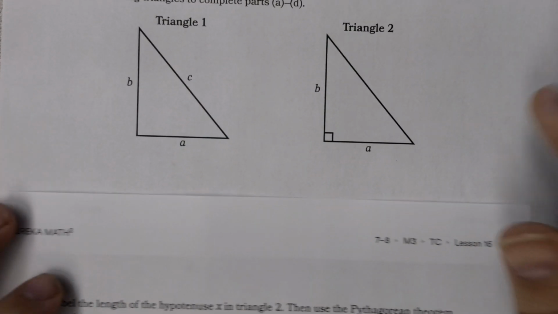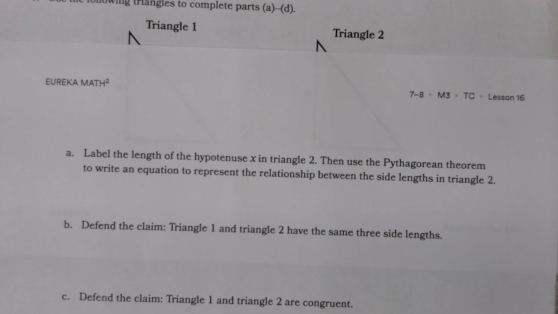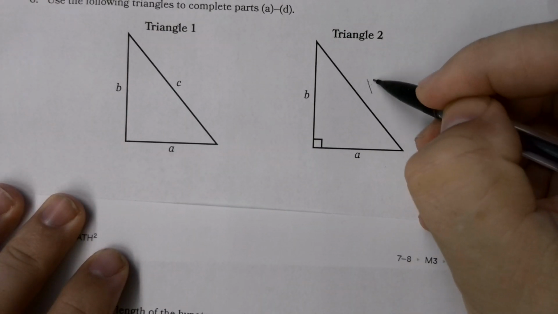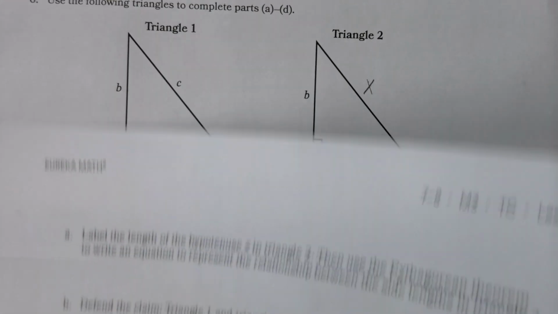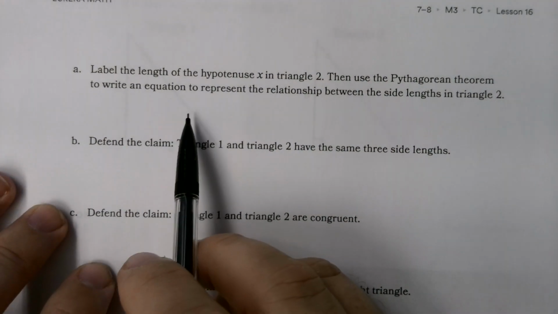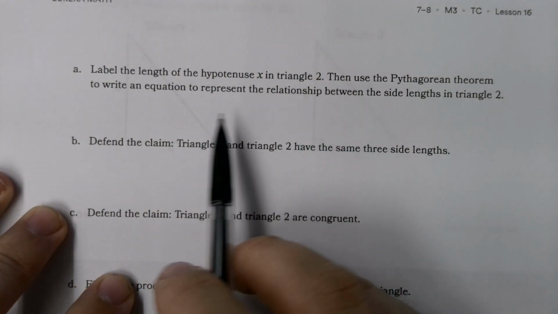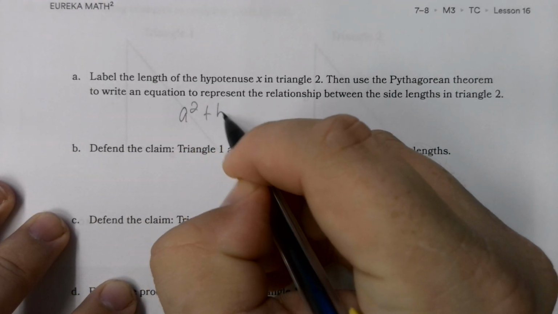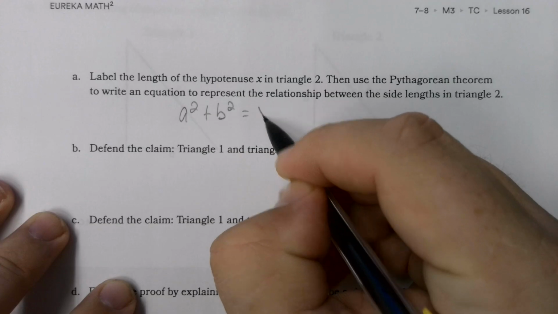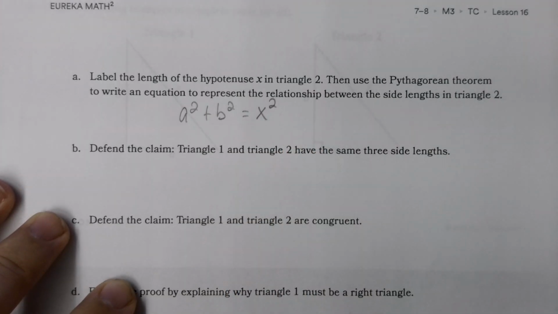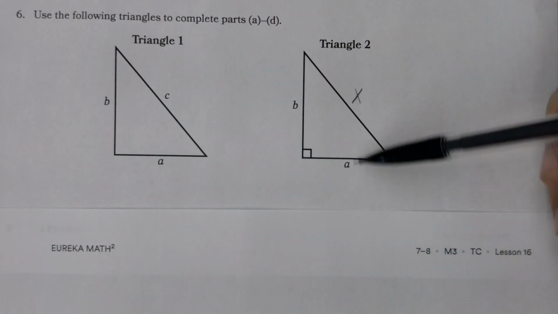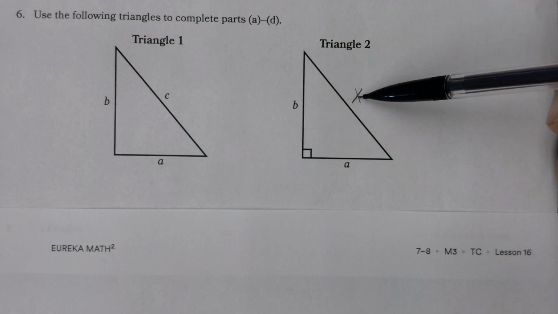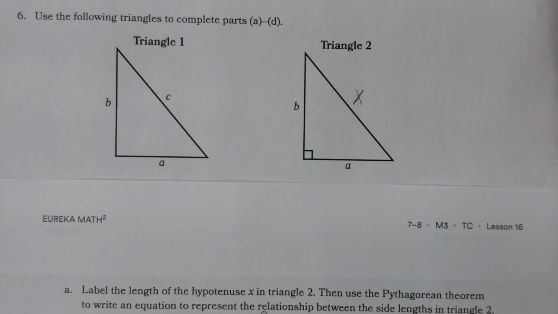In doing that, part A says to label the length of the hypotenuse x in triangle 2. So we have x. And then it says to write an equation to represent the relationship between the side lengths in triangle 2. Well, the side lengths are a squared and b squared, and the hypotenuse is x squared in this case. Because it is a right triangle, we know that if we add these squares together, we get the square of this. Okay?